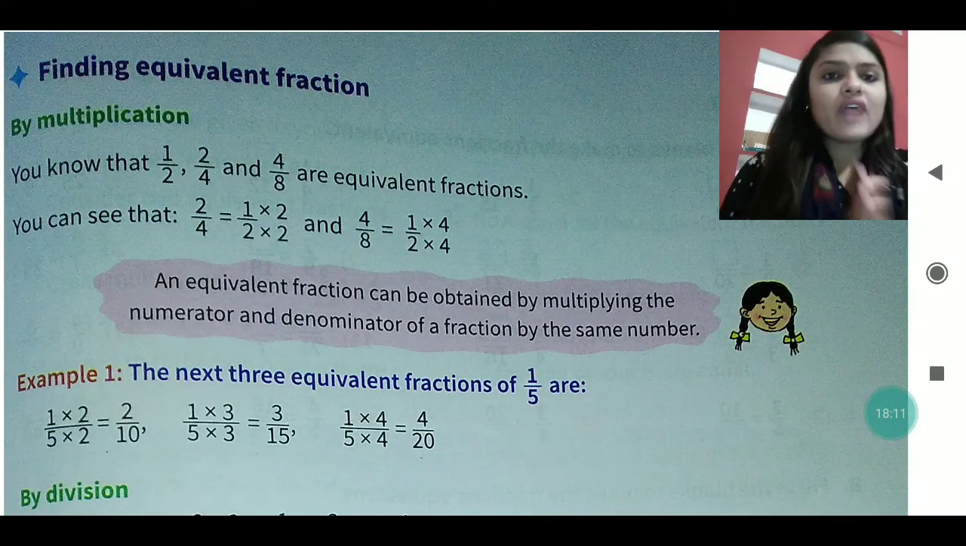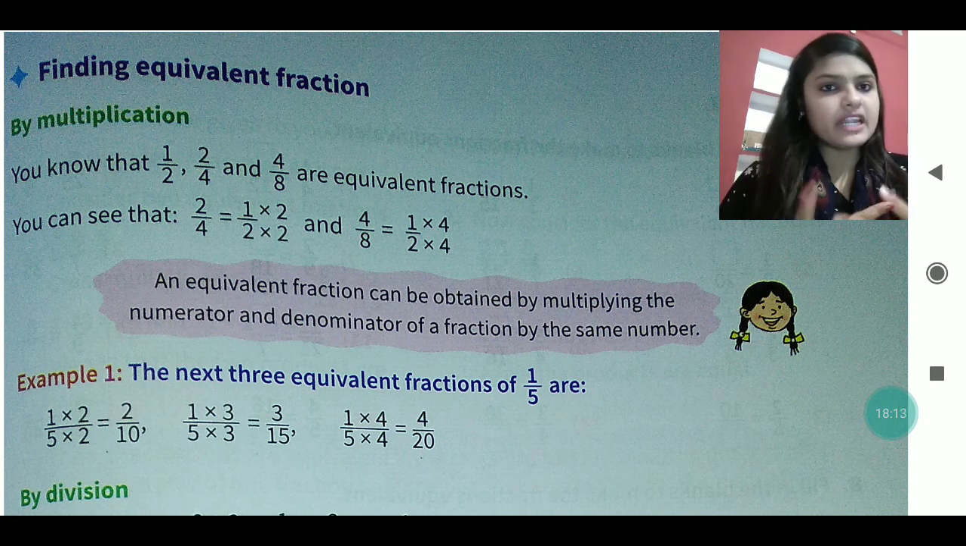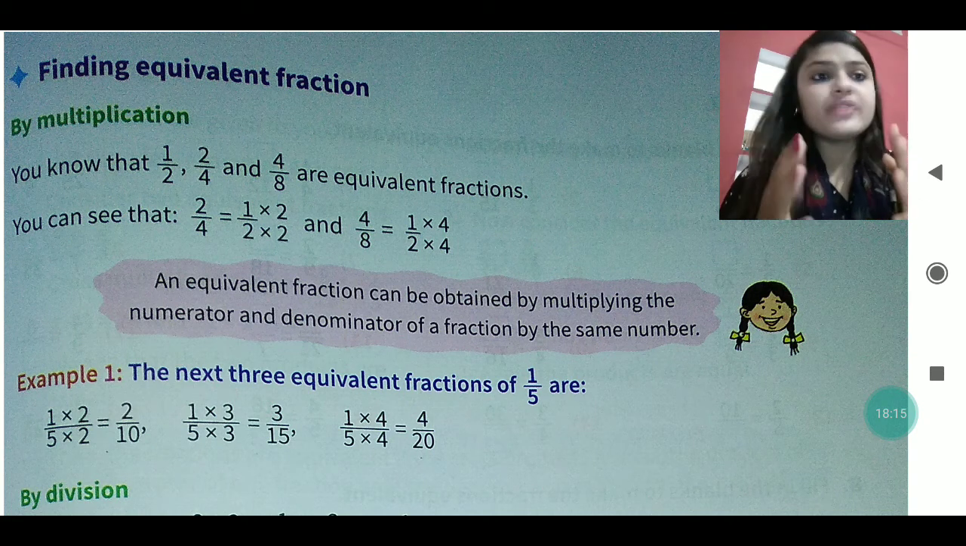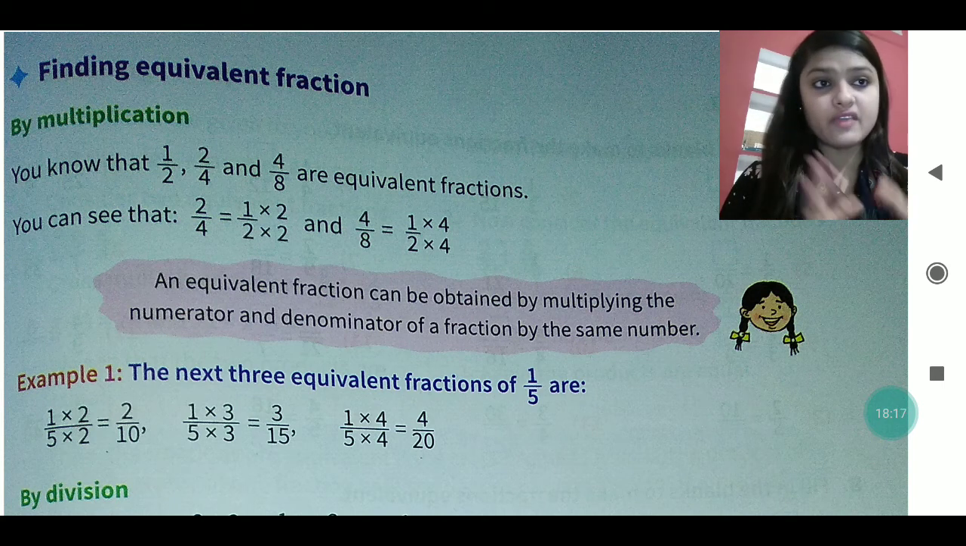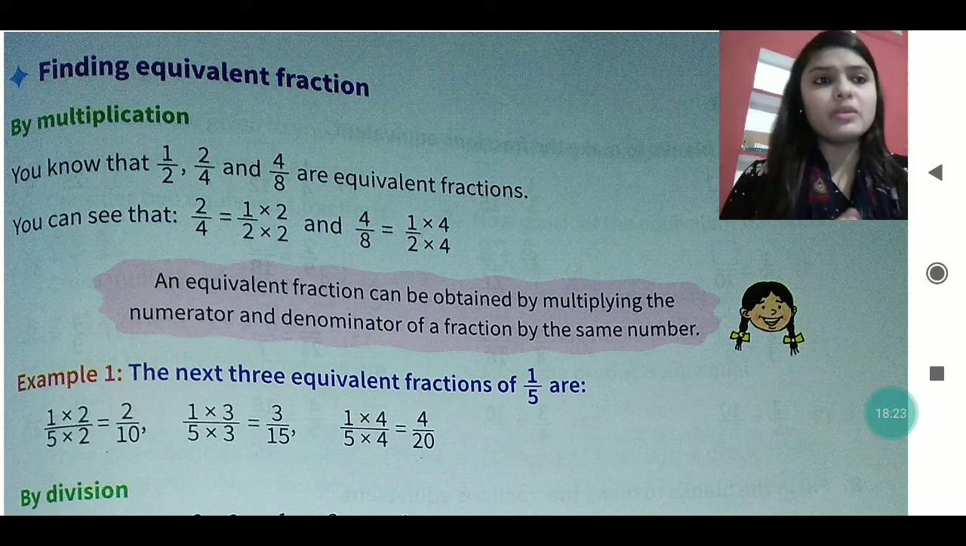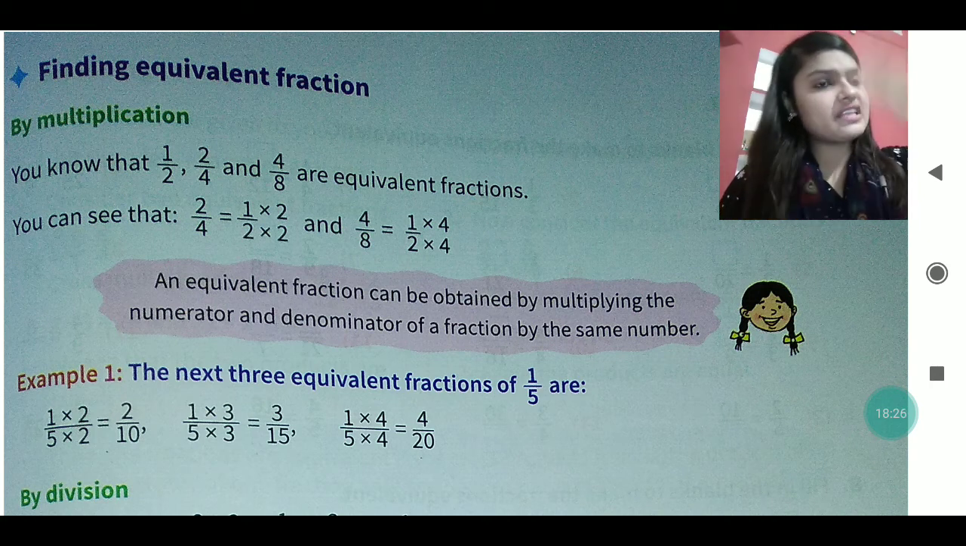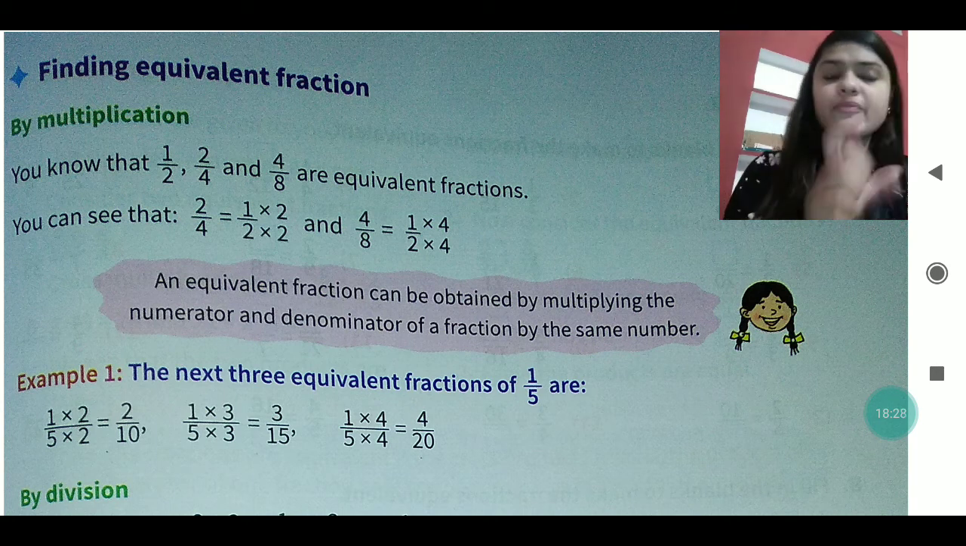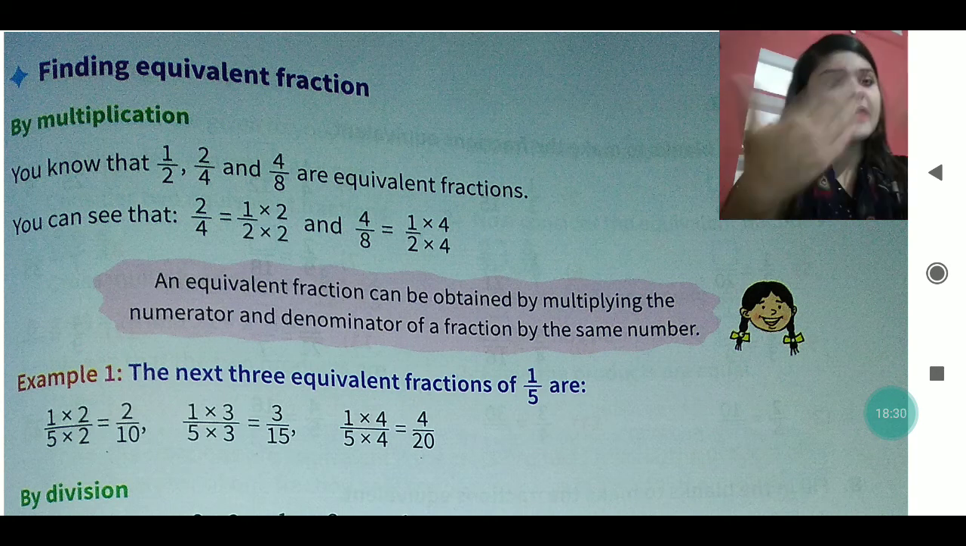Finding an equivalent fraction again by multiplying the same thing. So many examples I am giving, please concentrate and just see. We know these are all equivalent fractions. How will we know? Because we are multiplying both the numerator and denominator by the same common factor.